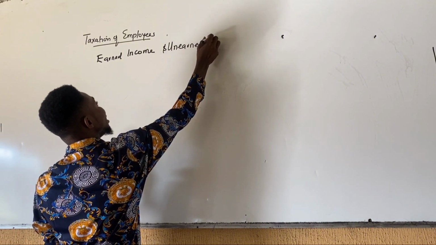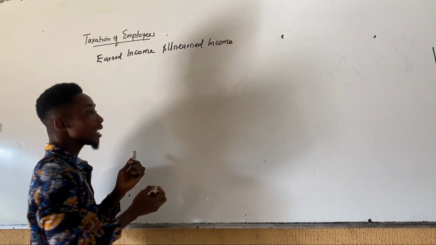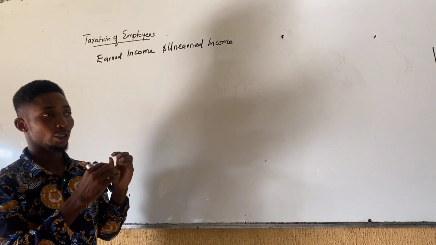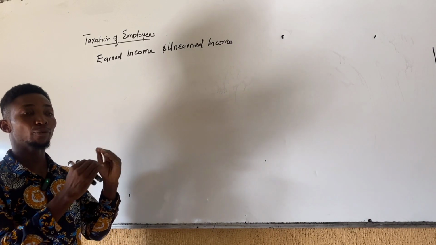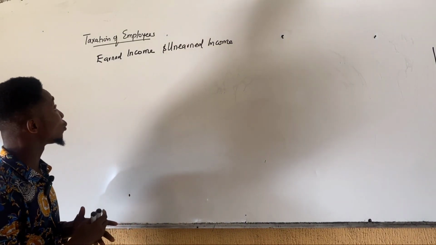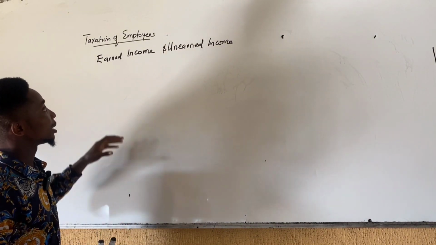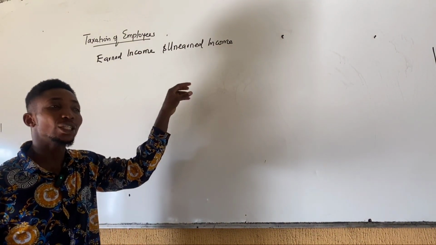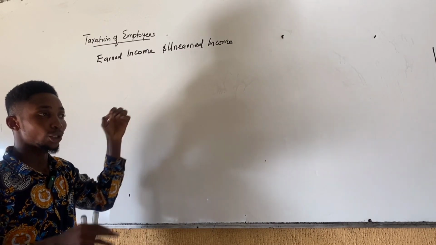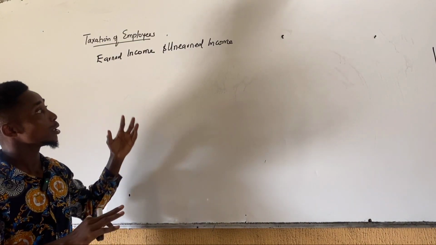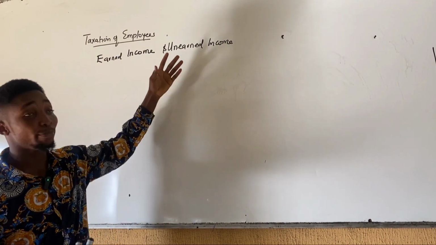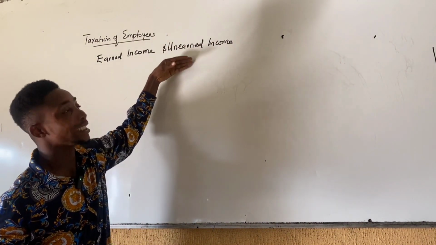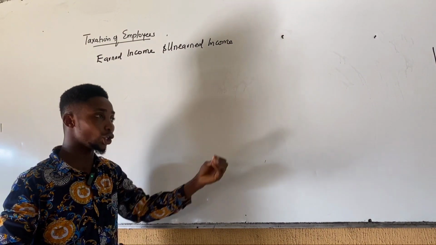When we talk about earned income, it refers to income an employee derives from trade, business, profession, or vocation. Unearned income are income other than income derived from trade, profession, vocation, business, etc. Unearned income can also be regarded as an investment income.